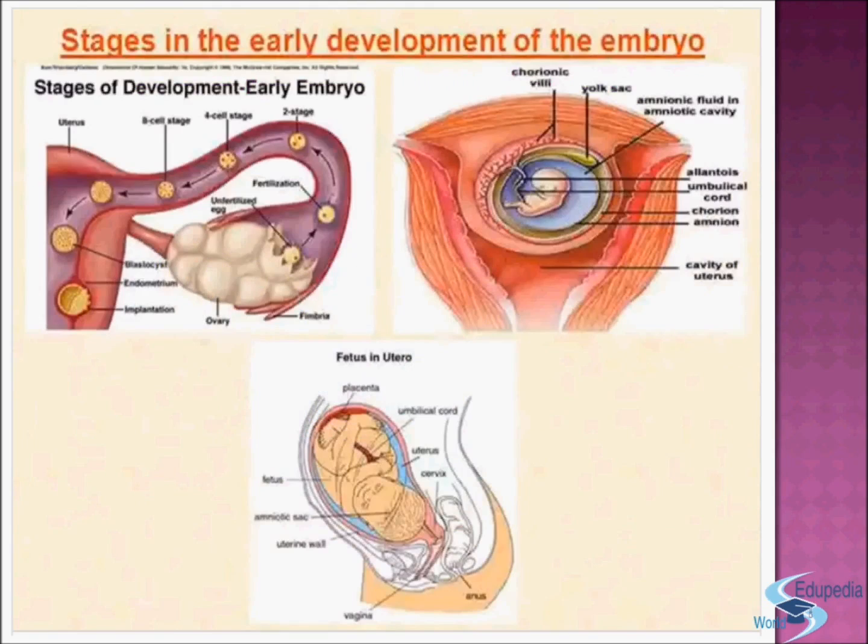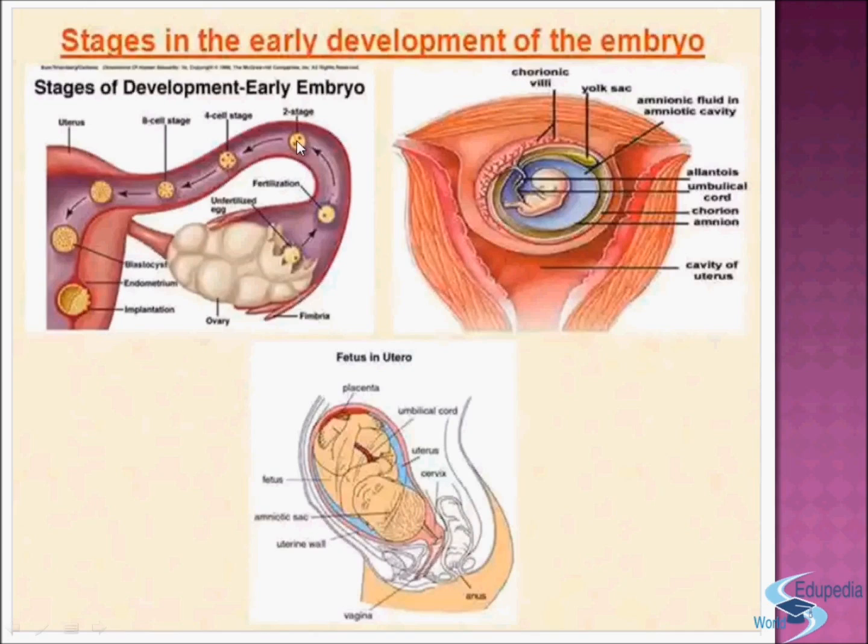Now, here you can see the stages in early development of the embryo. This one is the uterus. This is the ovary, and this is the unfertilized egg. Then after fertilization it comes here.